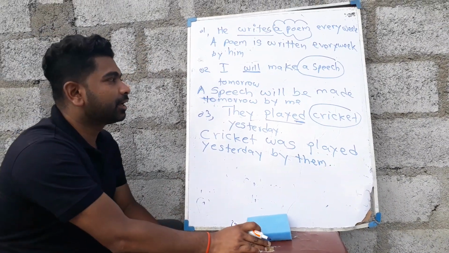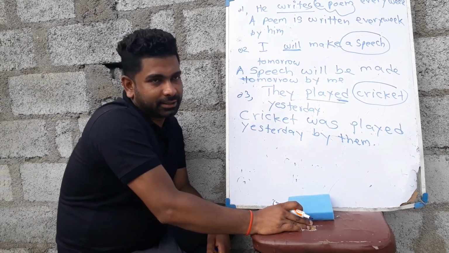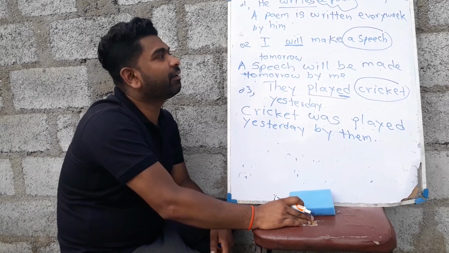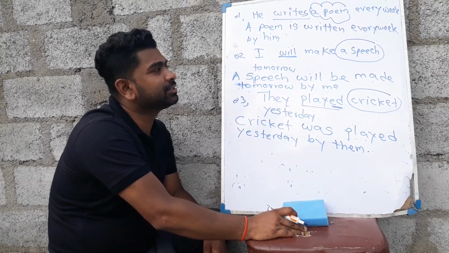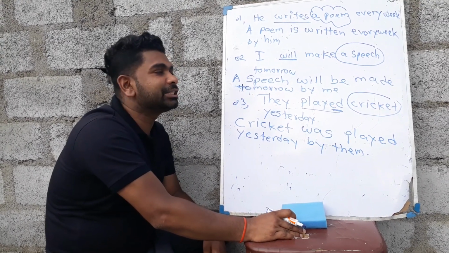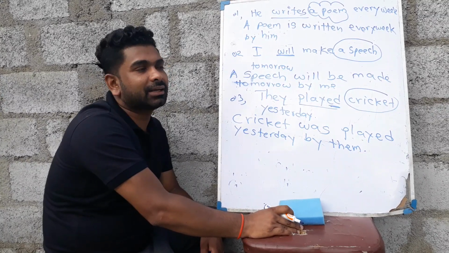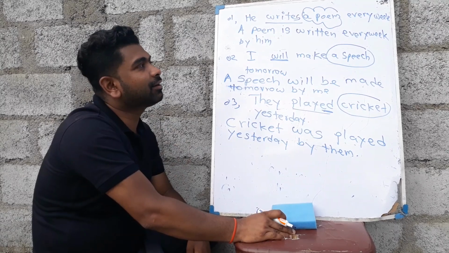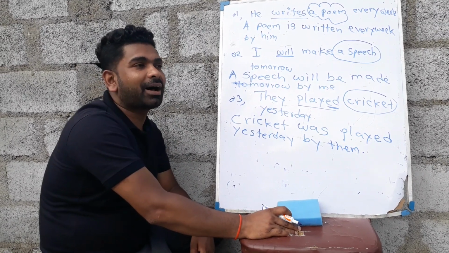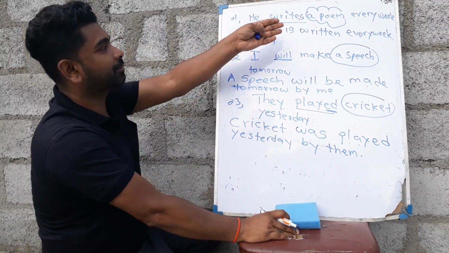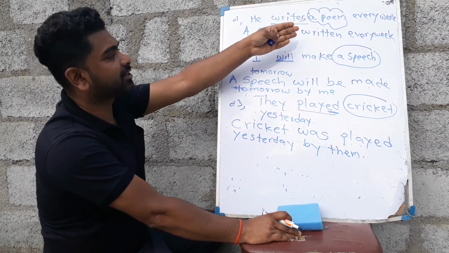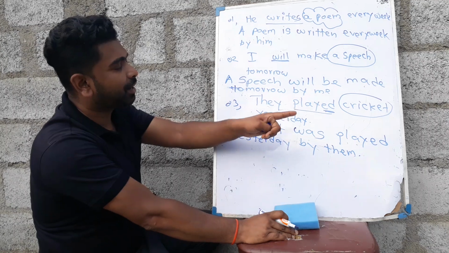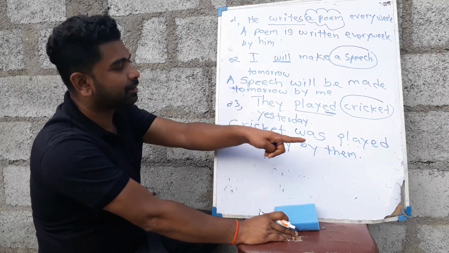So children, when you are given a mixed set of exercises to write the sentence in passive voice, first you need to realize what is the time of the given sentence, and very carefully think of the third part or past participle of the verb. Past participle of write is written. Past participle of make is made, and past participle of play is played.